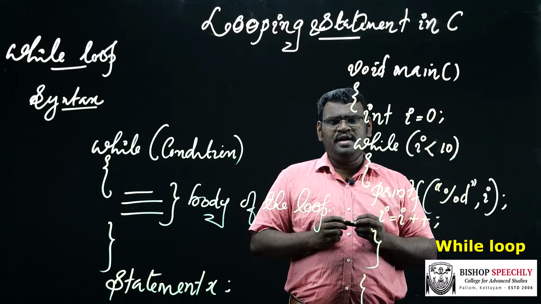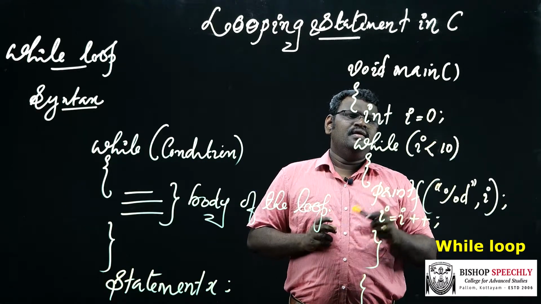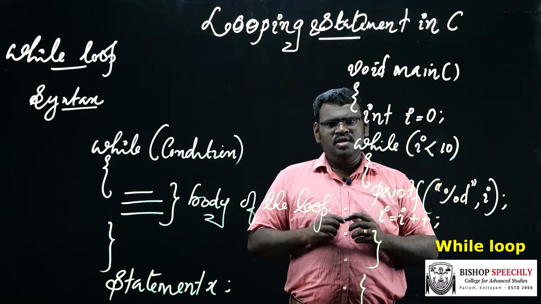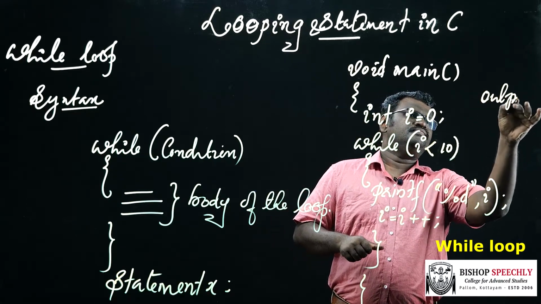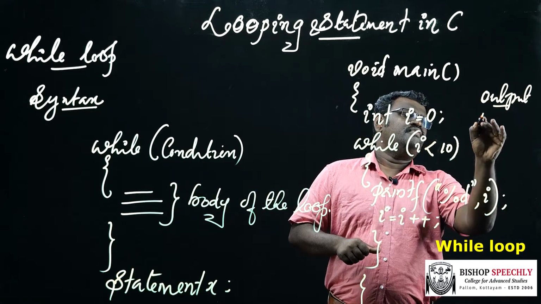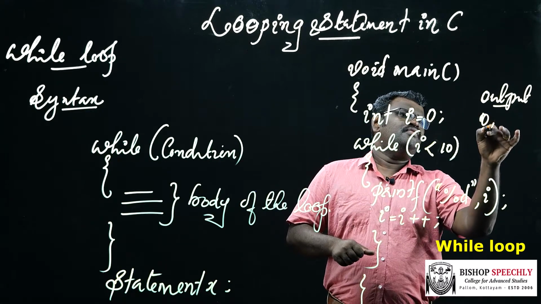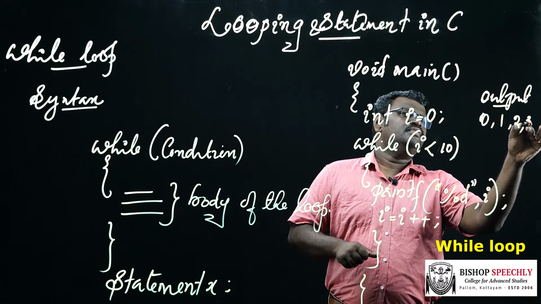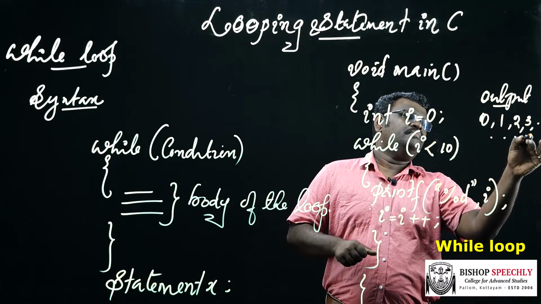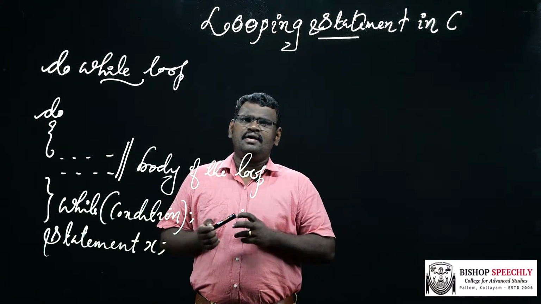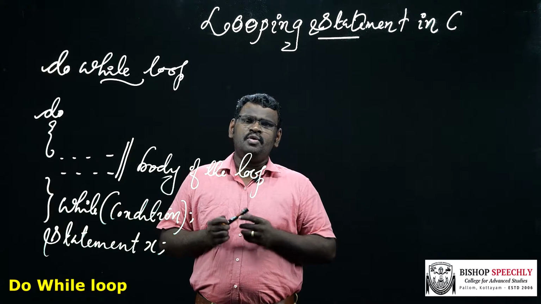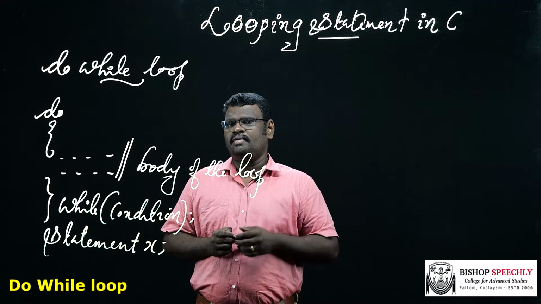This process continues until the condition becomes false. So we get the output as 0, 1, 2, 3, etc. up to n.